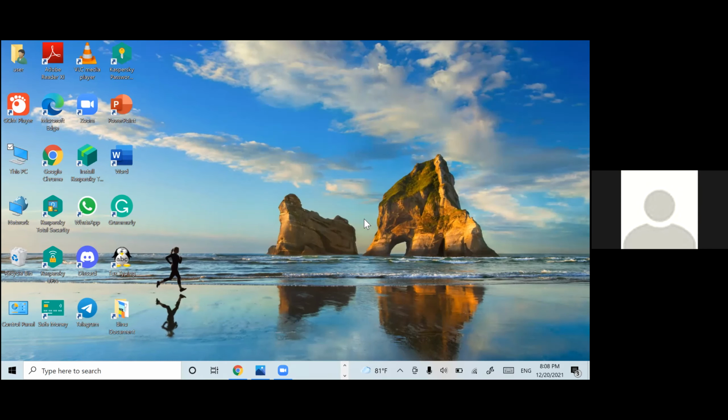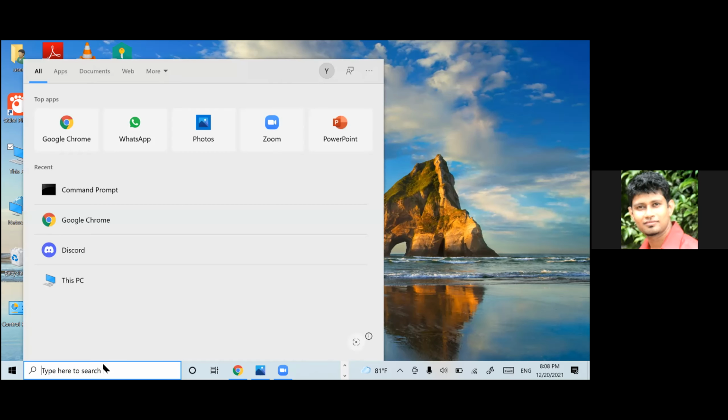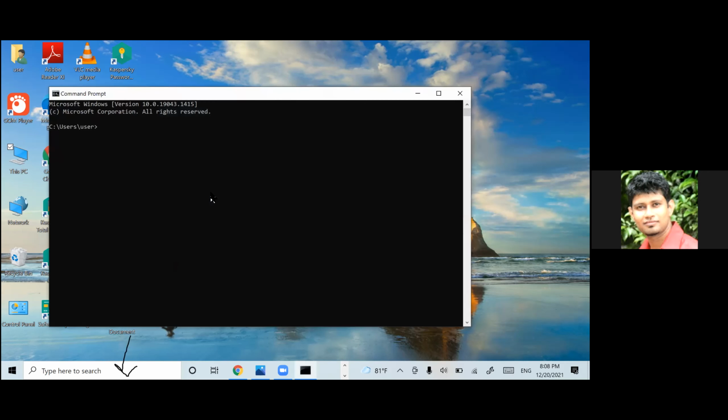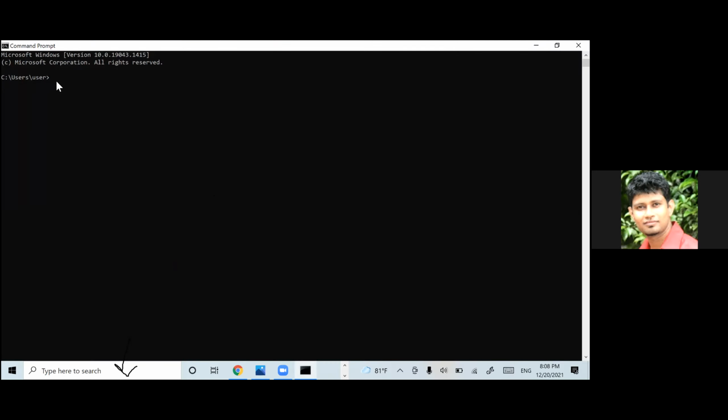Yes, sir. Okay. Then can you go to the command prompt by typing command prompt here? Then you can open it. Then type cd space desktop. That is moving to your desktop. Enter.